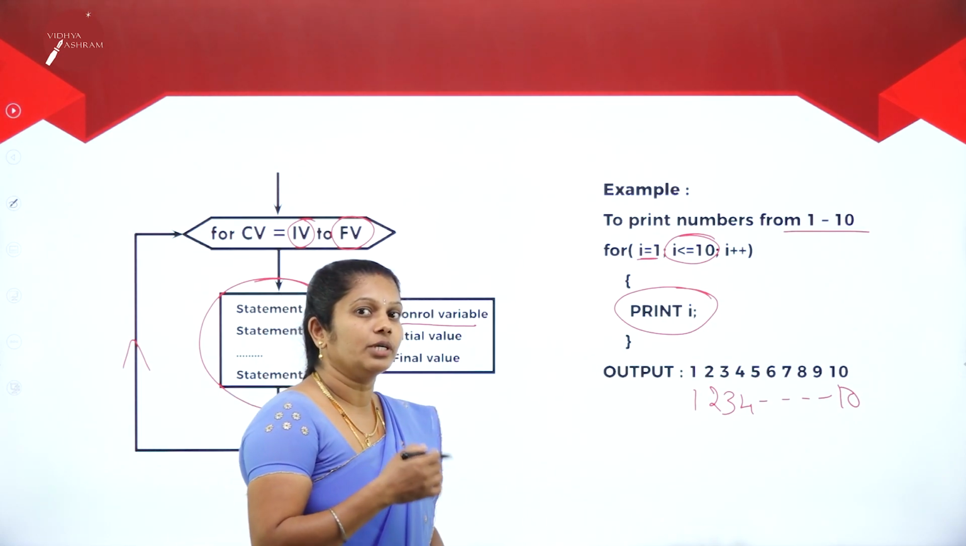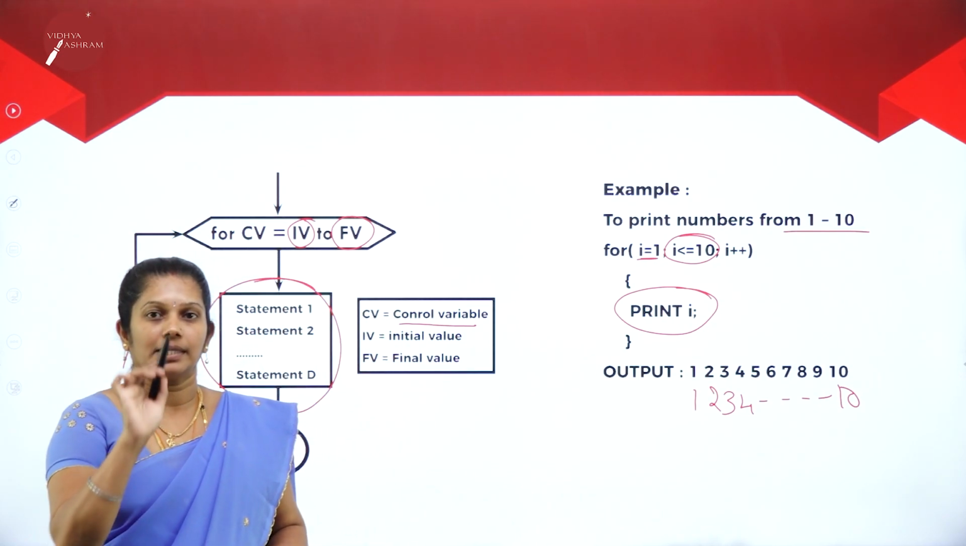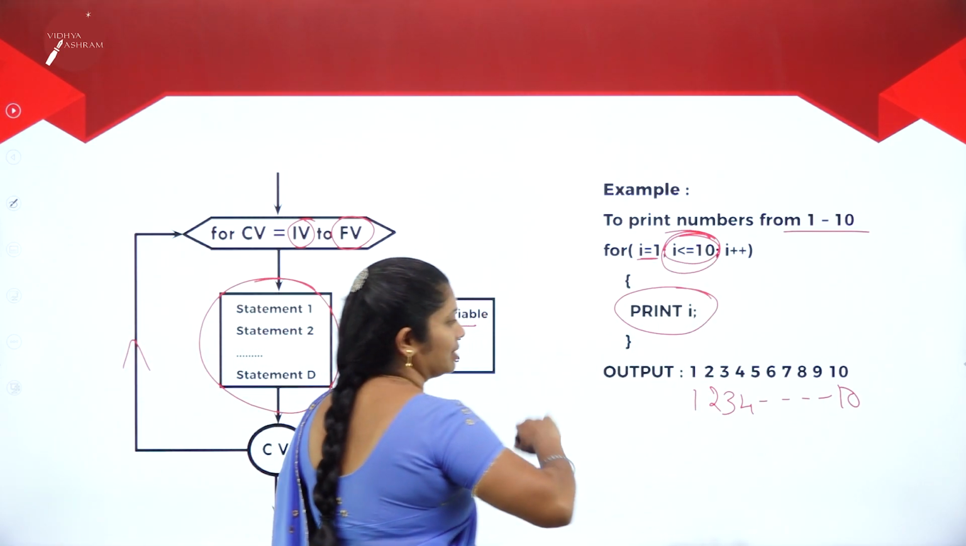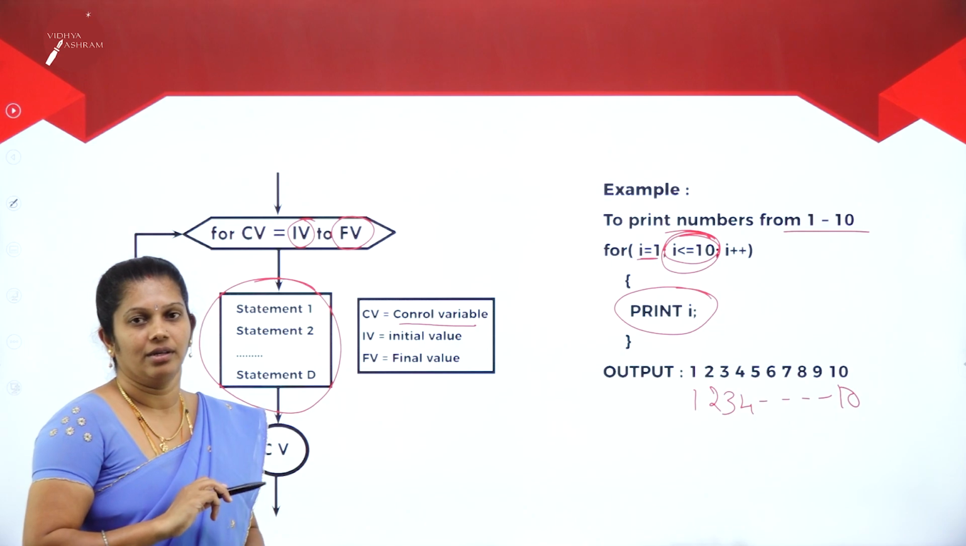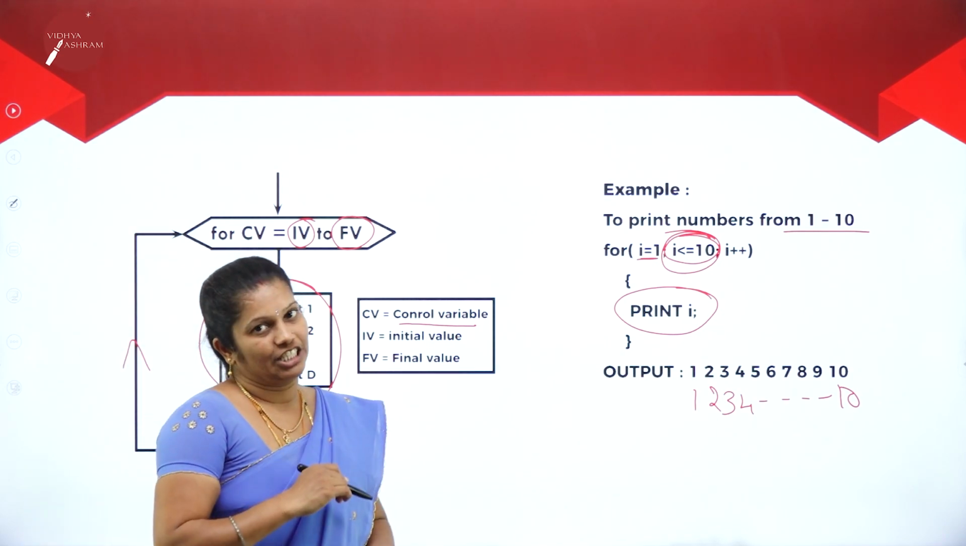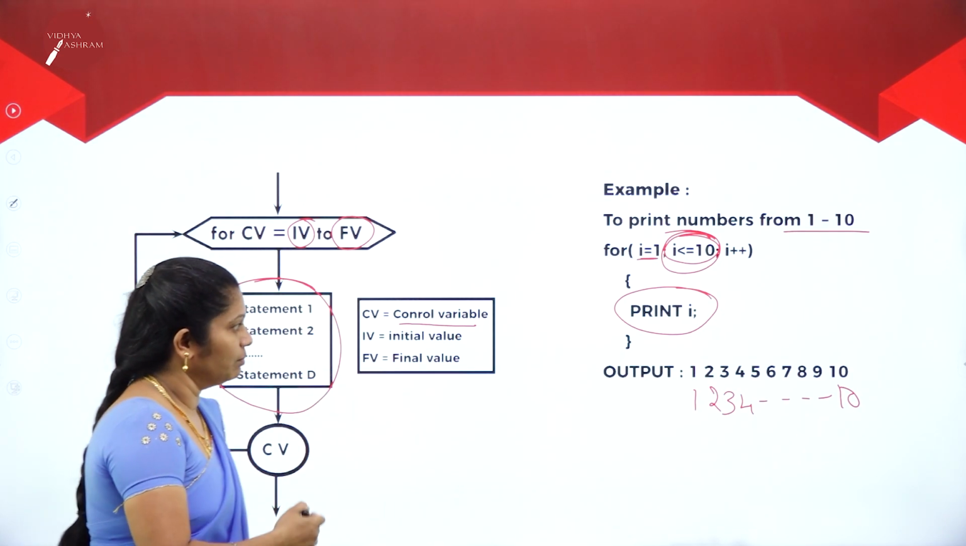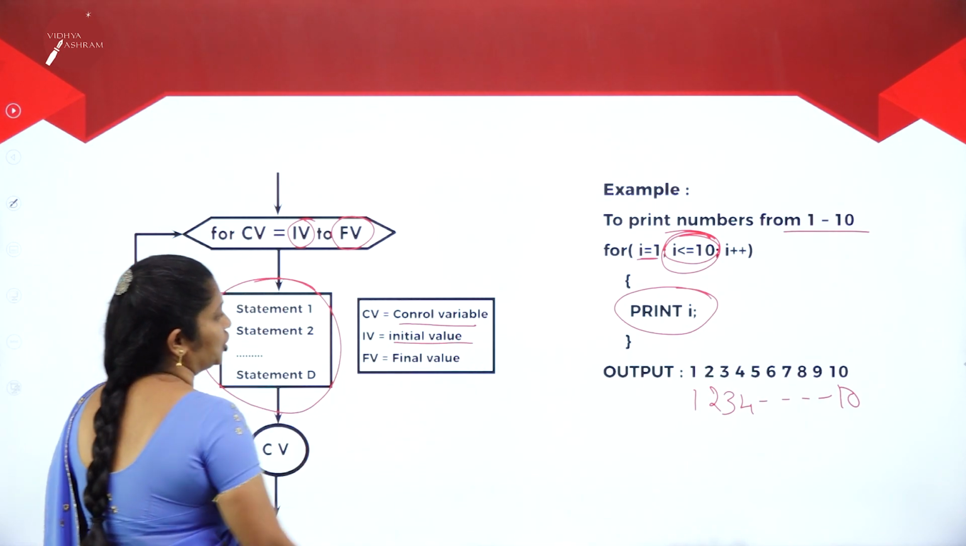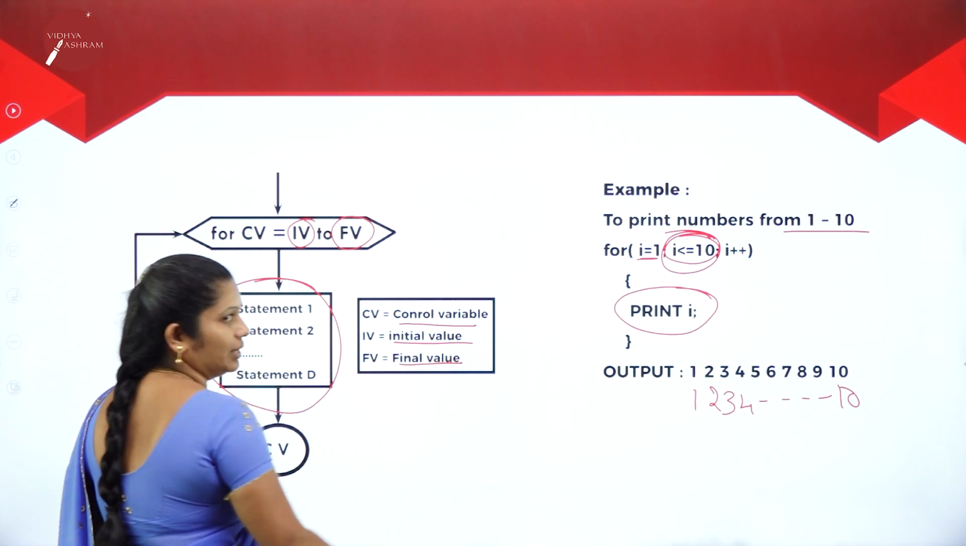Why is it called fixed execution? Because in the beginning itself, we can predict exactly how many times the statement will execute. That's why it is called a fixed execution statement. From this you come to know that CV represents control variable, IV represents initial value, FV represents final value.